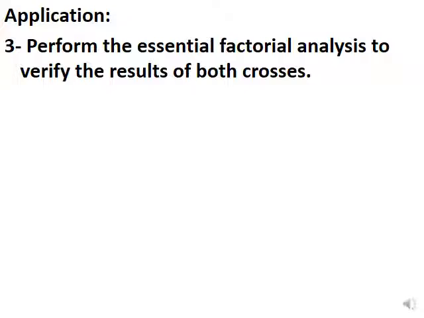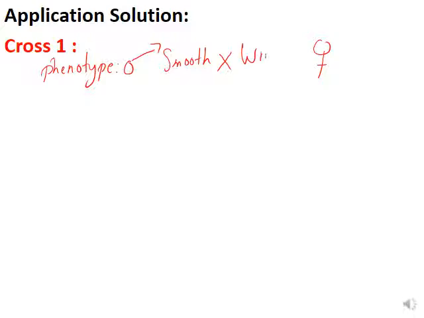Perform the factorial analysis to verify the results of both crosses, cross 1 and cross 2. So the first cross, let's start. Steps of the factorial analysis: we start with the phenotype of the parents. Male and female here don't differ, because they didn't mention which is male or female. So you can say the male is the smooth and the female is the wrinkled.